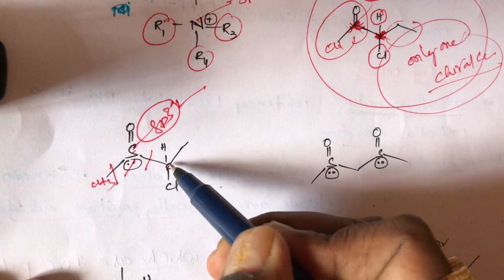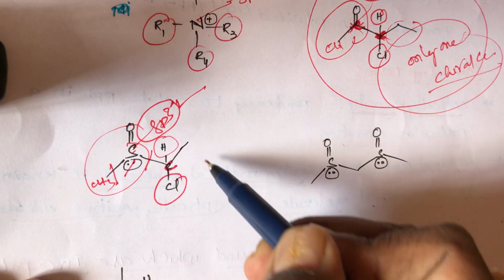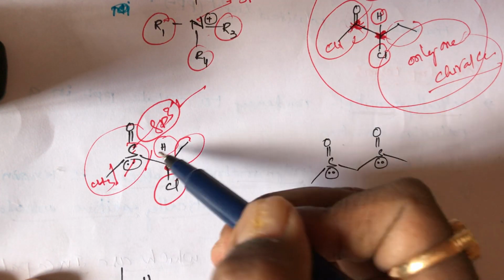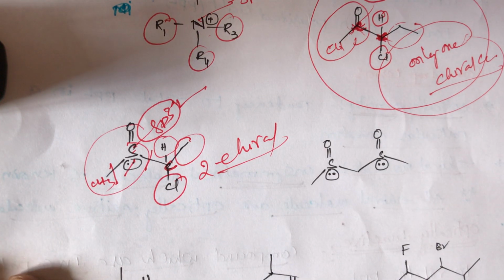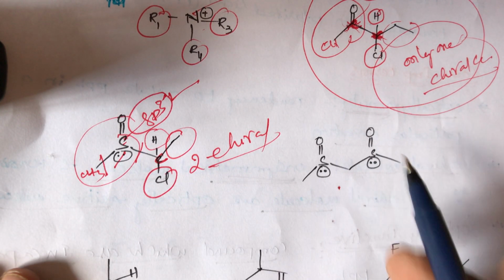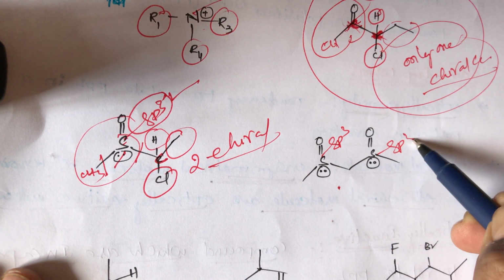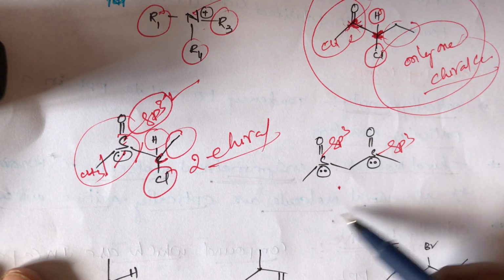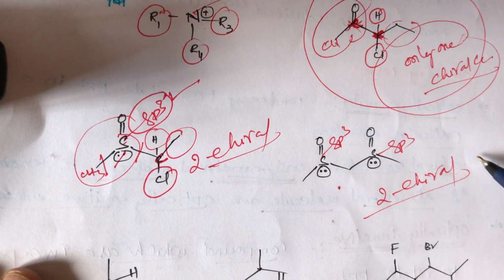And what about this one? It is also a chiral center. The chlorine is there, one hydrogen is there, and this completes the compound; here also a CH3 group is there. So in this compound, 2 chiral centers are there. And what about this one? Here also 2 chiral centers, because this is sp3 hybridization, and this is also sp3 hybridization. Here both are sp3 hybridized carbons. So this compound also has 2 chiral centers. This molecule contains 2 chiral centers.